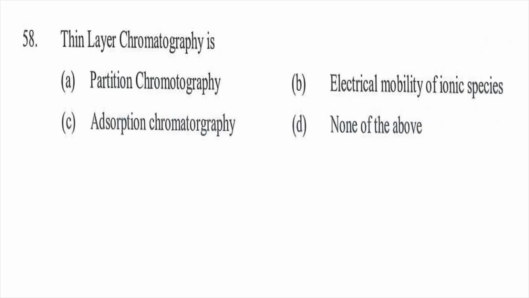Question number 58. Thin layer chromatography is a: option A, partition chromatography, option B, electrical mobility of ionic species, option C, adsorption chromatography, option D, none of the above. So the right answer will be C. Thin layer chromatography is an adsorption chromatography.